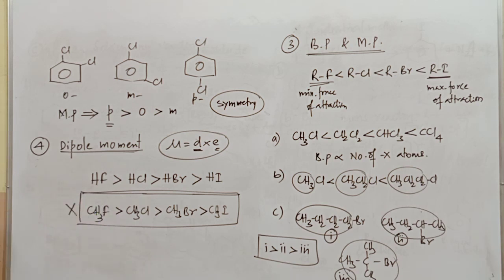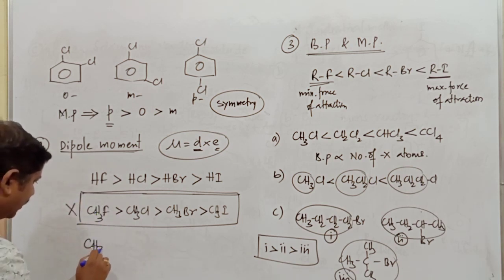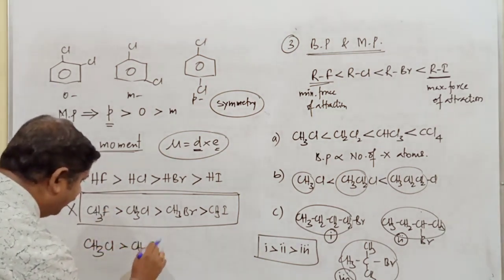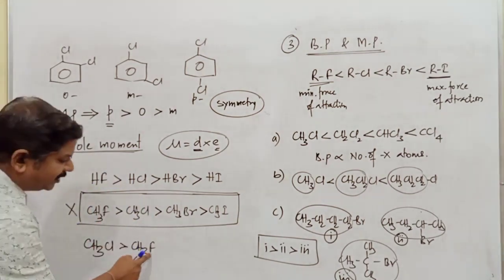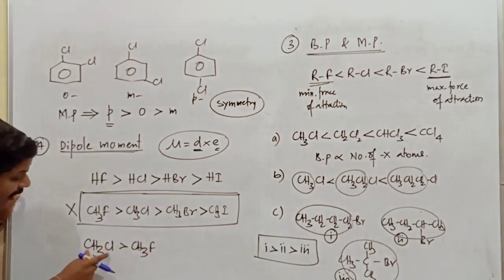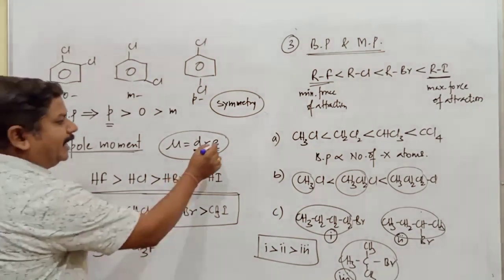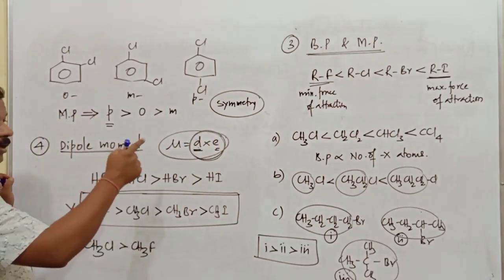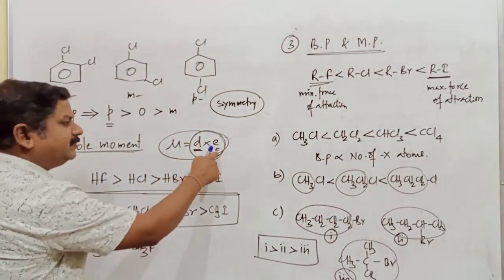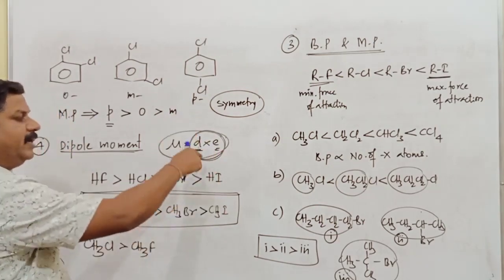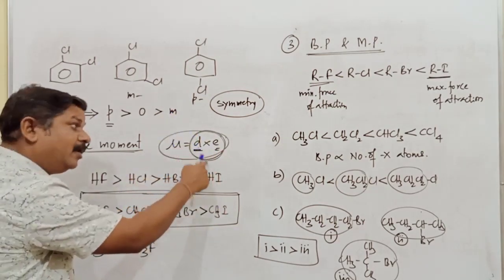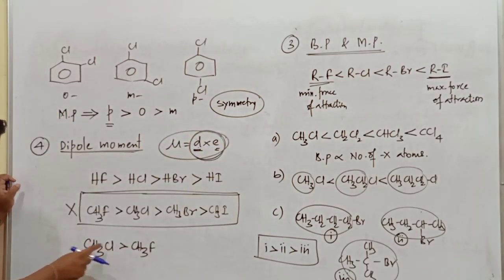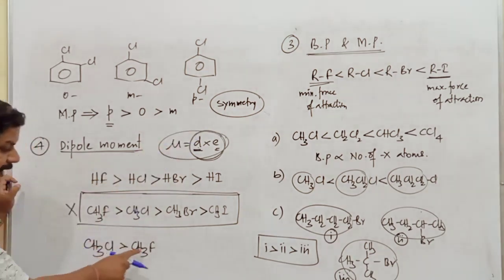Here we have one simple exception: CH3Cl has a higher dipole moment than CH3F. It's mainly because of the small size of the fluorine atom and the short carbon-halogen bond. Dipole moment depends on both distance and charge, so out of the two parameters we have to examine which one dominates. With carbon and chlorine, distance dominates over the charge.